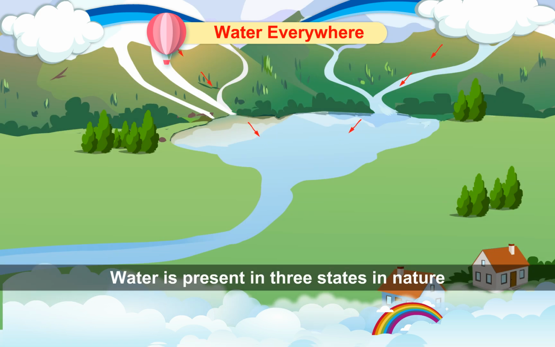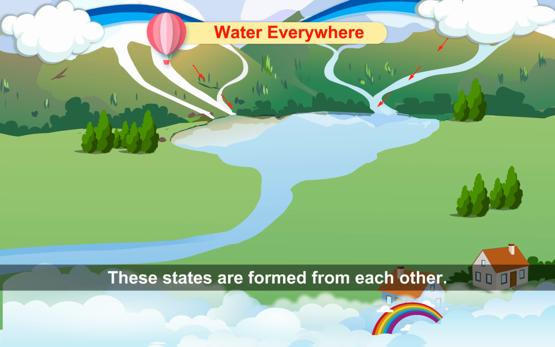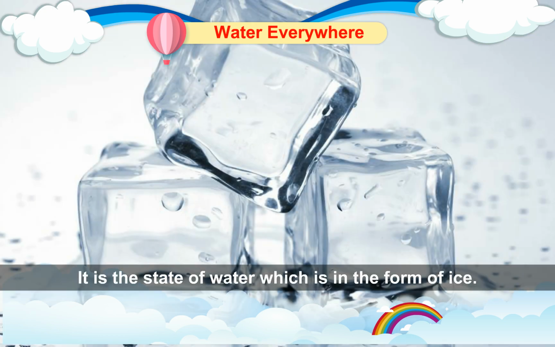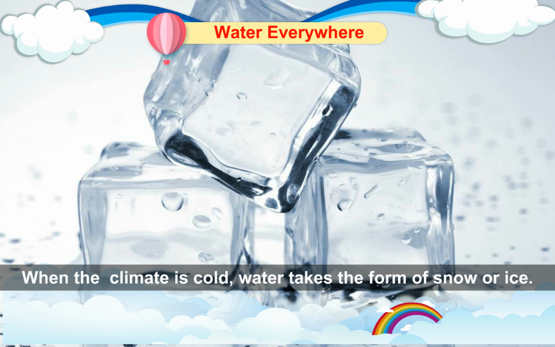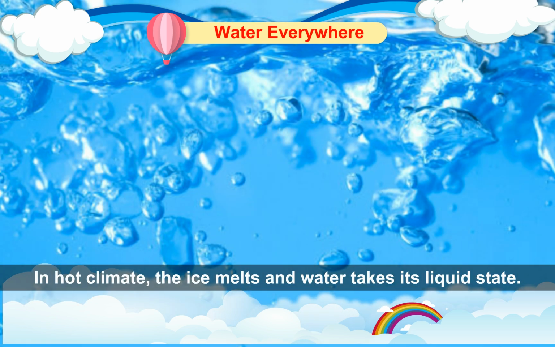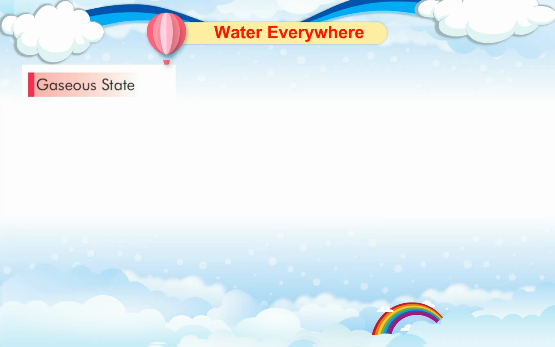Forms of water. Water is present in 3 states in nature, namely solid, liquid, and gas. These states are formed from each other. Solid state. It is the state of water which is in the form of ice. When the climate is cold, water takes the form of snow or ice. Liquid state. In hot climate, the ice melts and water takes its liquid state. In liquid state, water is in the form of water only.